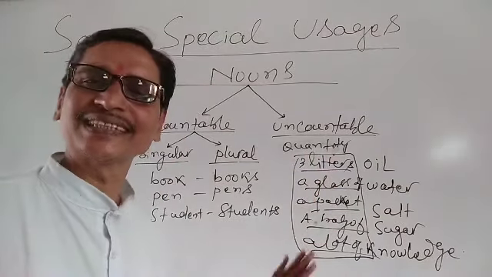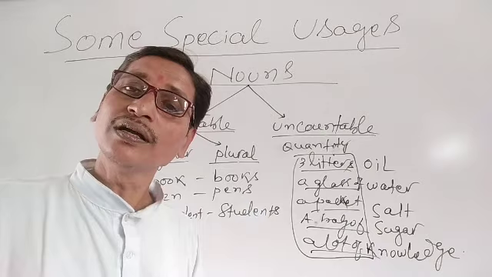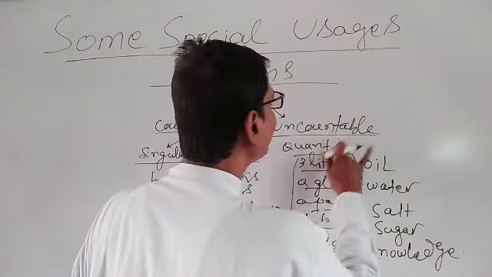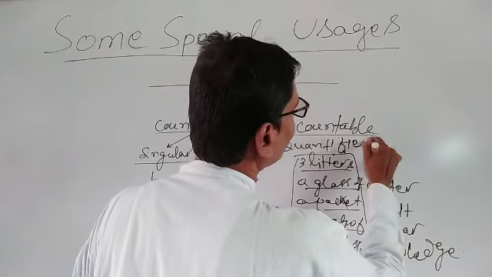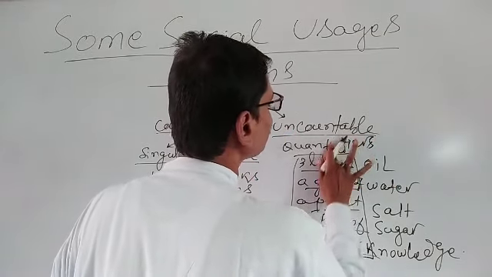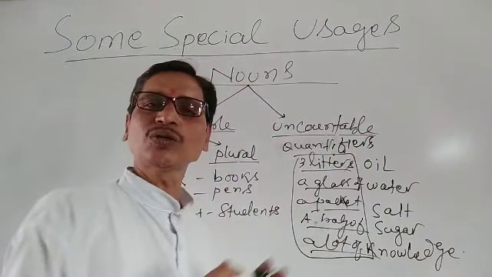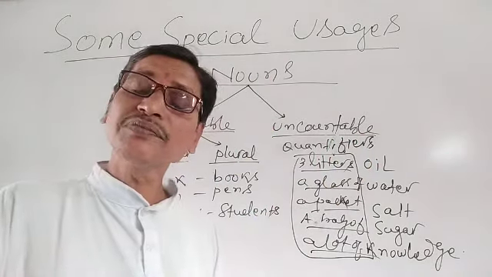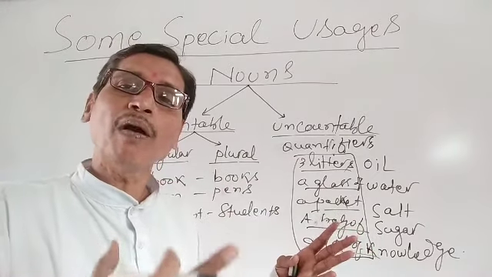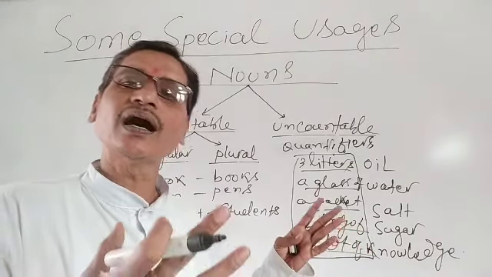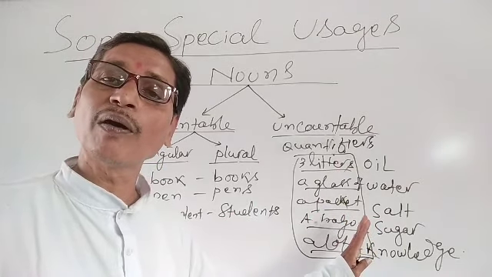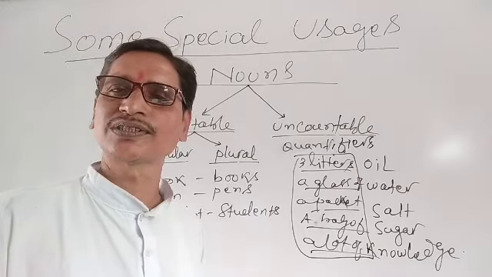These phrases are otherwise called quantifiers. They are quantifiers. These quantifiers play a very important role in expressing the amount or quantity of items. Particularly we understood here about uncountable nouns.